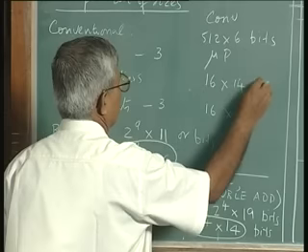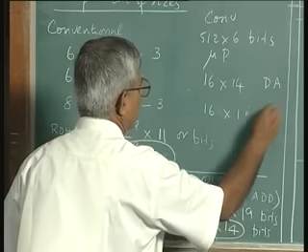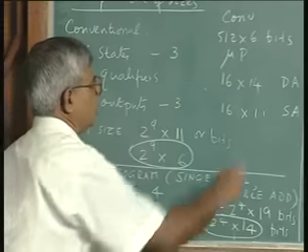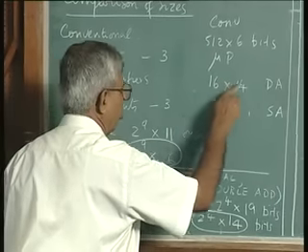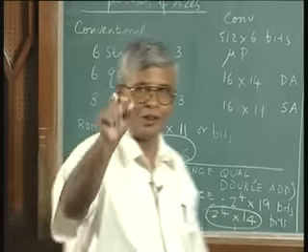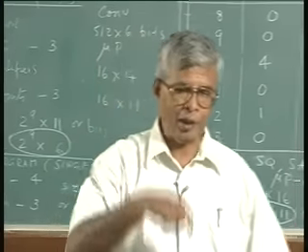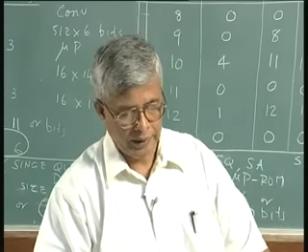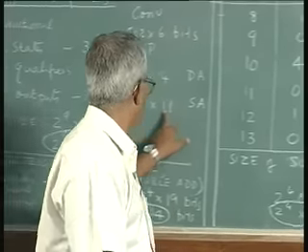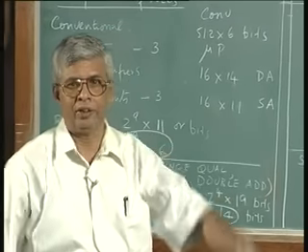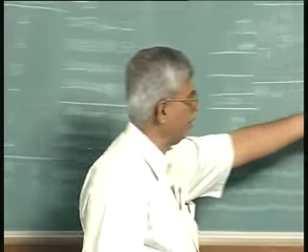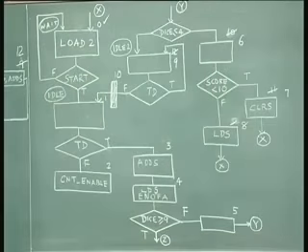This is double address, this is single address. So, conventional 512 by 6, double address microprogram 16 by 14, single address microprogram 16 by 11. So, you can also see the change in size. In the earlier simple example of 4 states, I could not show you the size improvement. Now I can show you the size improvement. That is a 64 bit saving in the size, and not much change in the state diagram, just an extra state and redoing the addressing.